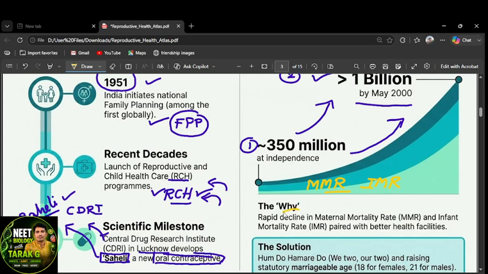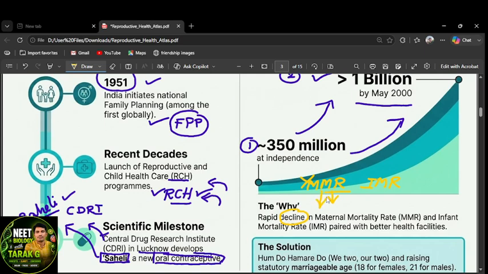Decline means decrease. Mortality of mothers during childbirth decreased. In those days, mothers were not able to give birth and died in the course of it. Mortality means death, and maternal means mother. So it decreased.